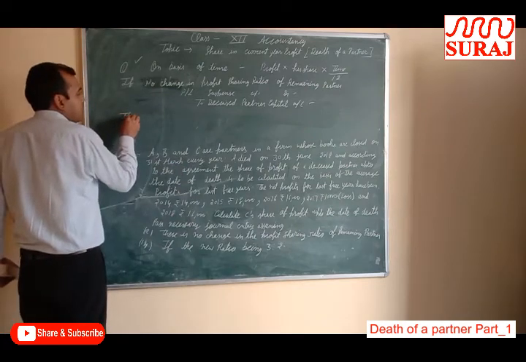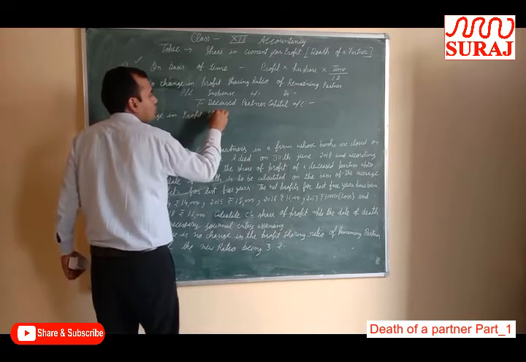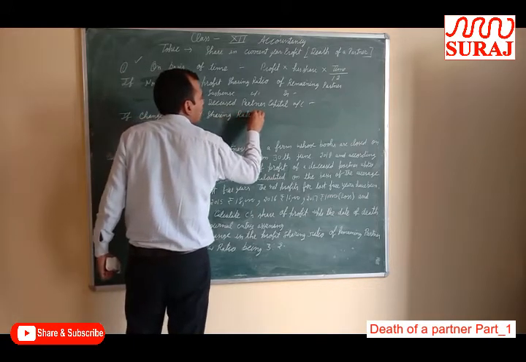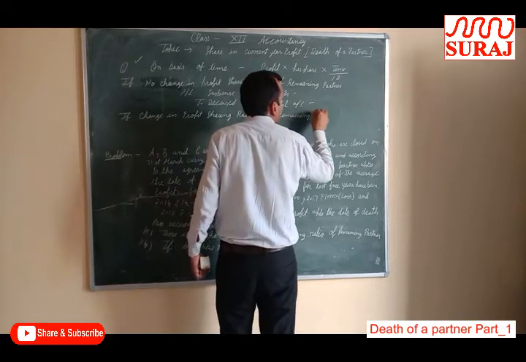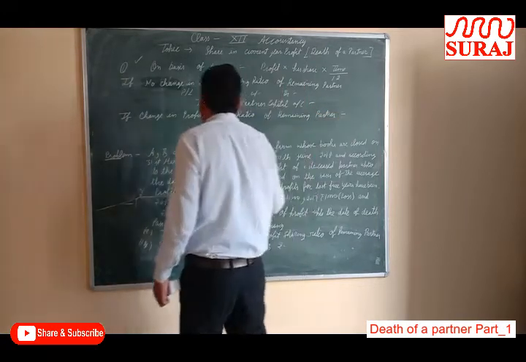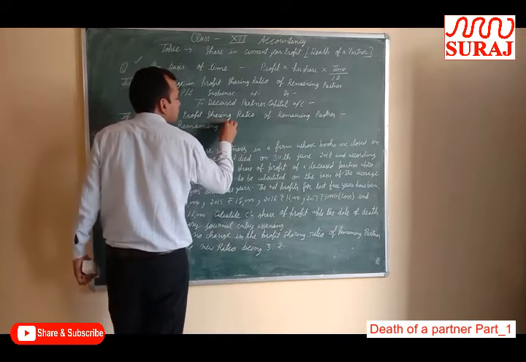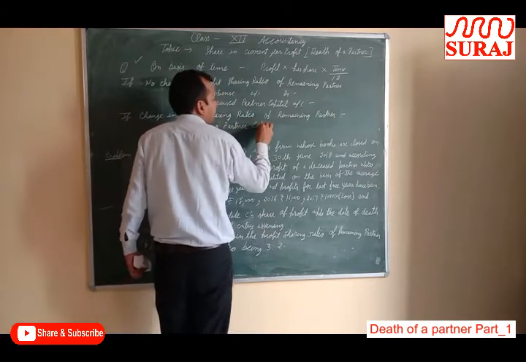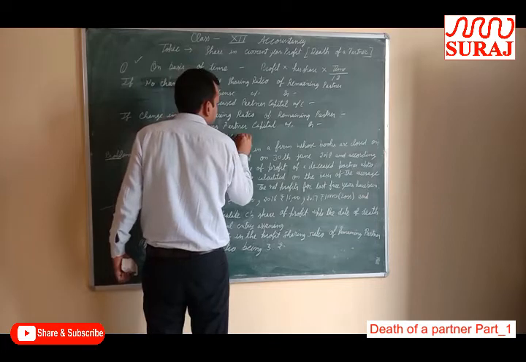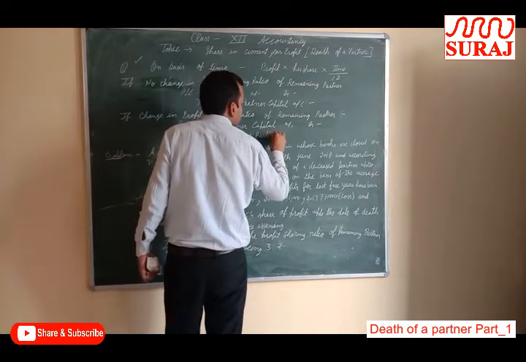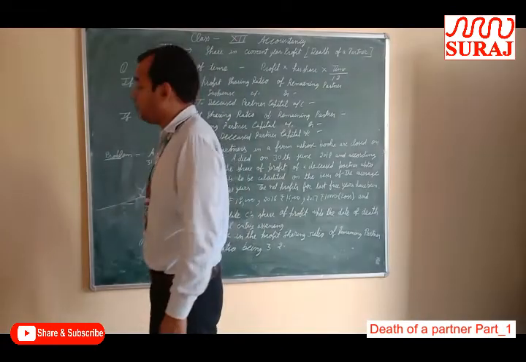Second case, if there is a change in the profit sharing ratio of remaining partners, then your entry will be passed: remaining partners' capital accounts debit to deceased partner's capital account.